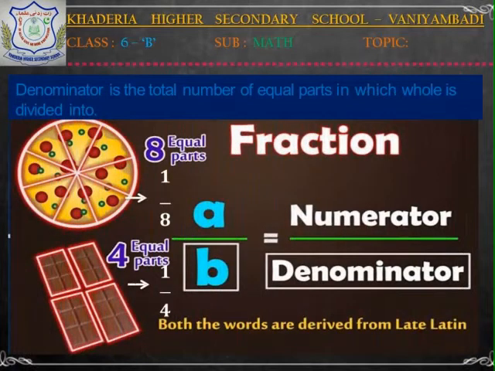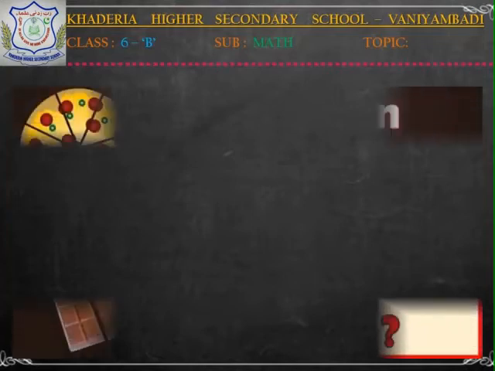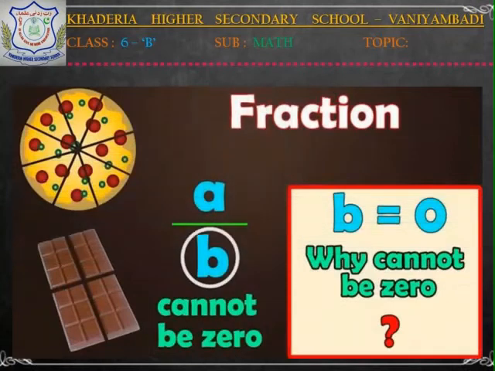Dear students, the denominator of a fraction is always a non-zero number. Can you think what will happen if the denominator is 0? The denominator of any fraction can't have the value 0.